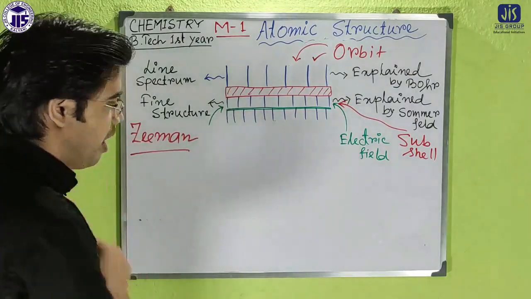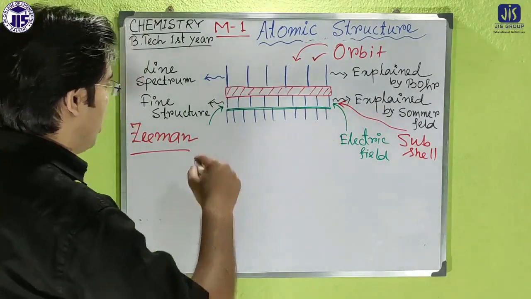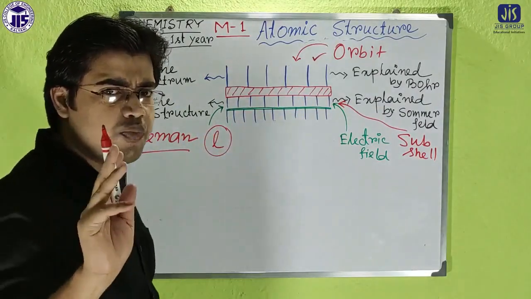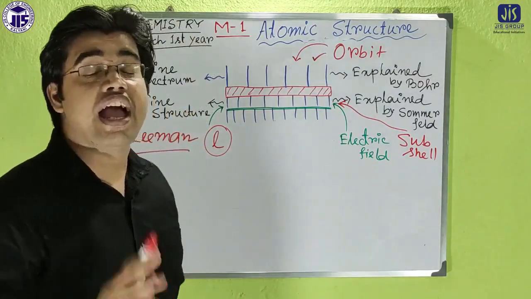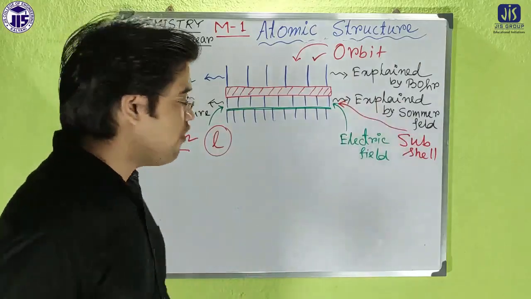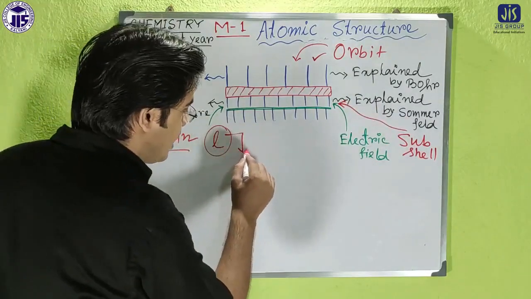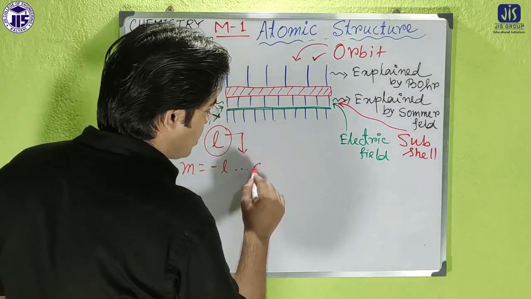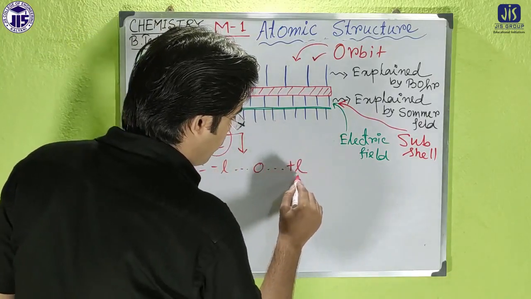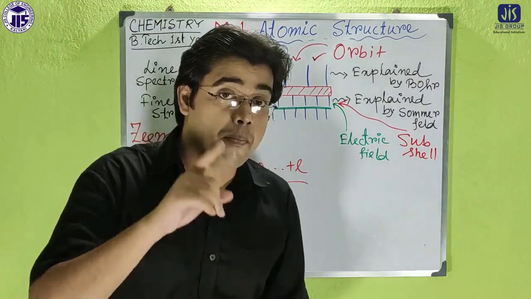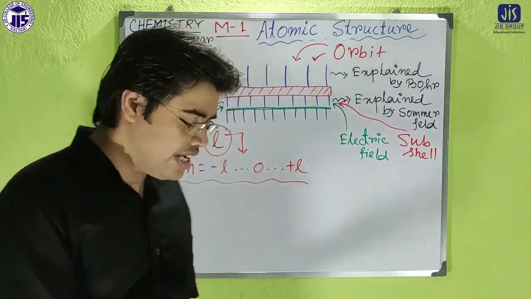So according to Zeeman, for a particular value of L, what is L? I already discussed with you. L was the azimuthal quantum number which was introduced by Sommerfeld. For a particular value of L, m will be minus L to plus L including 0.